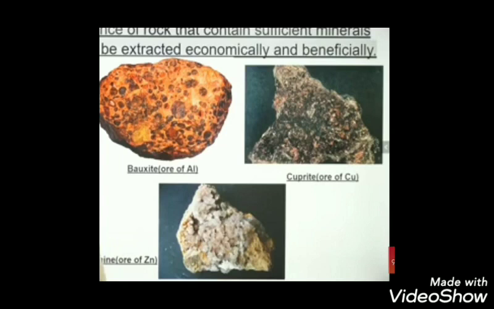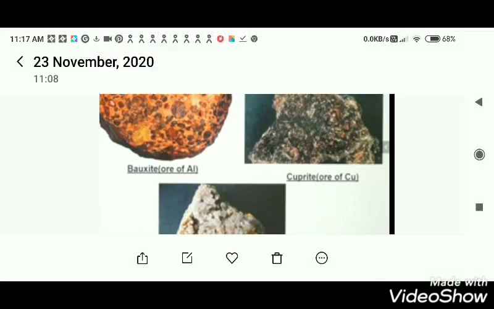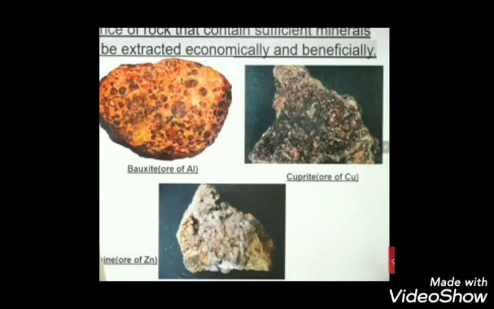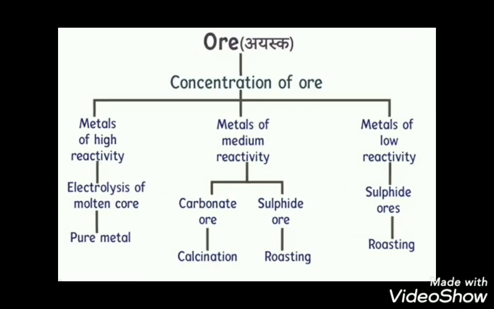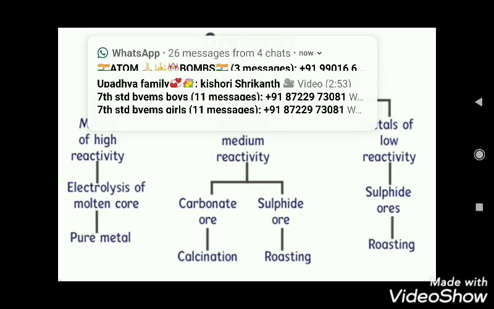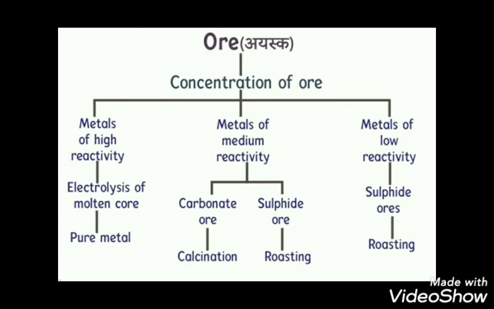For example, you might have studied in your social also, aluminium. Aluminium's ore is bauxite. Zinc, for example, zinc blende. We used to say zinc blende. Like that. And copper sulfide. Those are all the ores of metals. And here we can observe, children, what we can see here, the methods we have to follow to extract metals from ores.